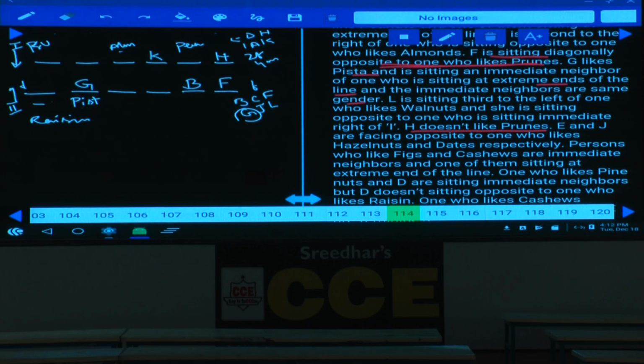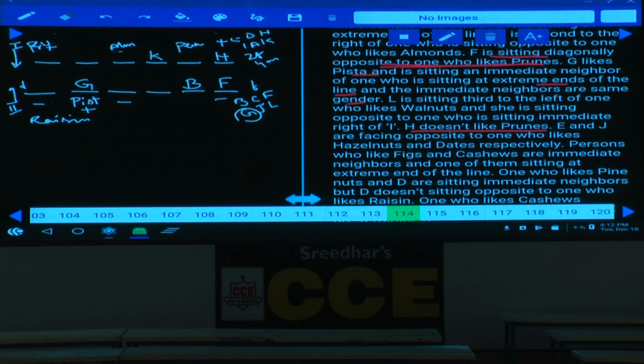Now this person is a female, this person is a female. Now in this one we are having four females, and the remaining are males, isn't it? If this person is a female, this person must be male, and this person must also be male, because of the same genders, and this person F must be a female, isn't it? F is a female. Now in this one there are 3 females and 2 males, and one of the males is G, isn't it?